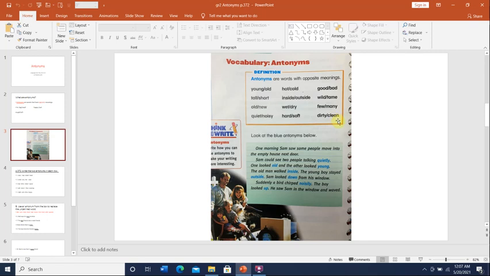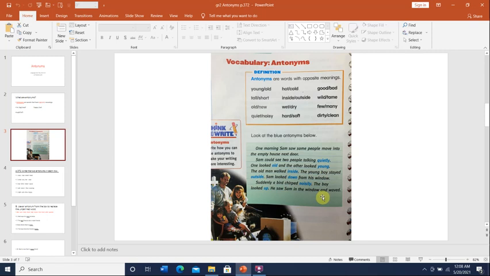So what are antonyms again? They are words with opposite meanings. We're going to read the paragraph here at the bottom, and we will try to find each word and its antonym. One morning Sam saw some people move into the empty house next door. Sam could see two people talking quietly. One looked old and the other looked young. The old man walked inside, the young boy stayed outside. Sam looked down from his window. Suddenly a bird chirped noisily. The boy looked up. He saw Sam in the window and waved.